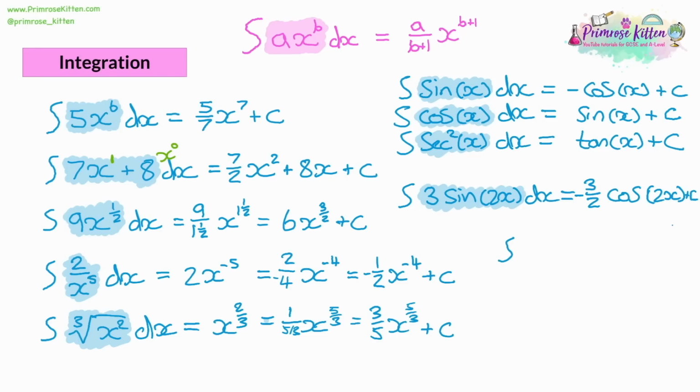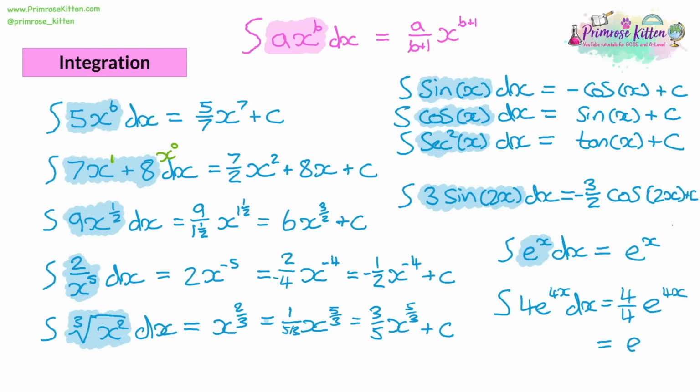E works in a similar way to differentiation, where if you're integrating e to the x, your answer is just e to the x. If you integrate something like 4e to the power of 4x, then that 4 would come down and divide your coefficient at the start, and give you 4 divided by 4, e to the 4x. And so then that would just give you e to the 4x. And with both of these, as usual, we have the plus c. So here are most of the cases of integration that you should encounter.